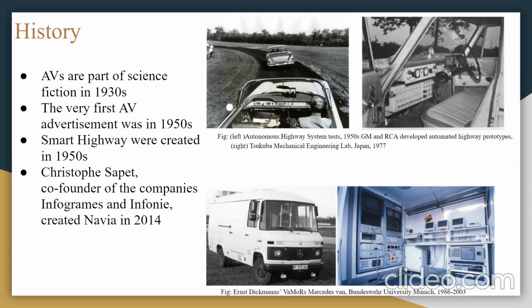Today, people can buy self-driving cars from different companies such as Tesla, and self-driving cars have been used in airports such as ones in Dubai. Navia was created in 2014, and it was the first commercially available self-driving car, and it was designed for closed environments.